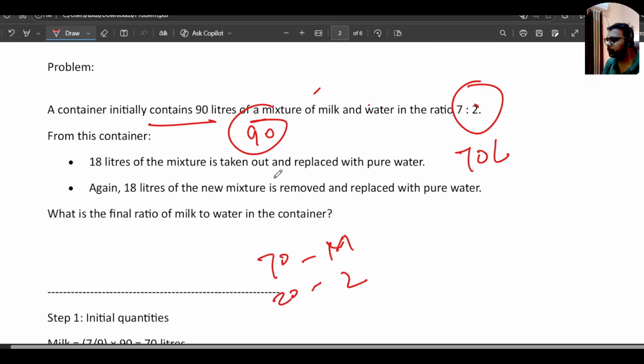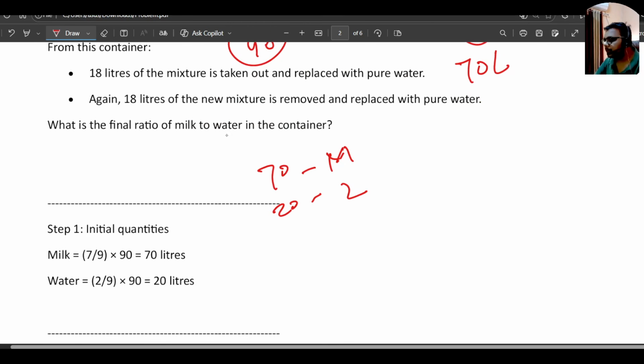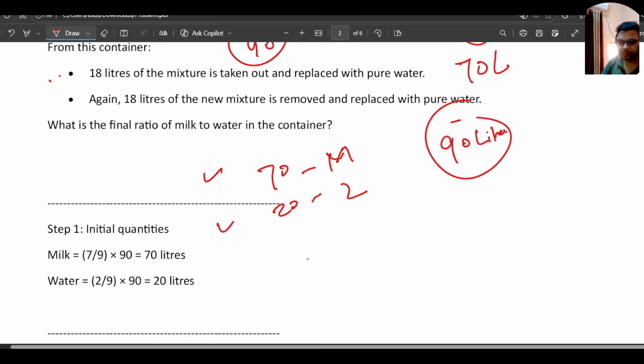18 liters of the mixture is taken out and replaced with pure water. Okay. So see, 18 liters we are taking from this mixture, right? And the total mixture is 90 liters. So in this 90 liters, we are taking the 18 liters and replacing it with pure water. So if we take in the same ratio from milk and water, the total will be 18.